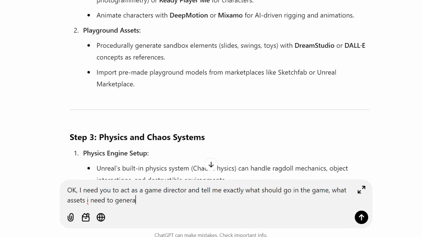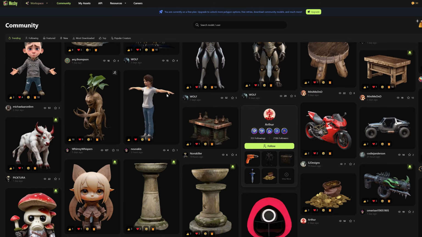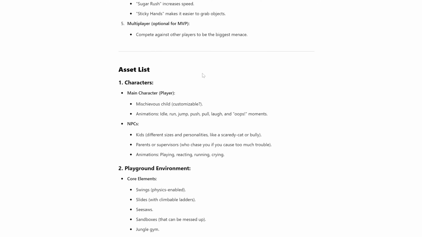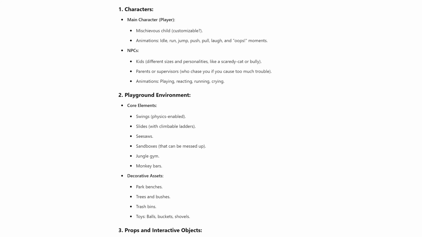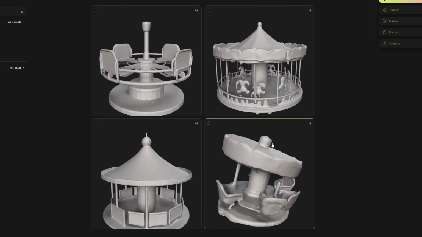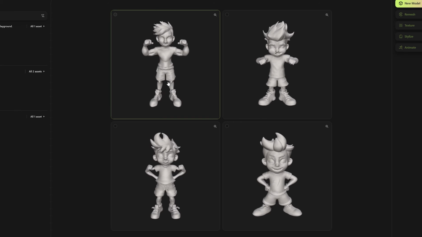Following ChatGPT's lead, I got to work on generating some 3D models. I found out about this service called Meshy, which has a free text to 3D model tool. I first tested it out with some props that ChatGPT suggested we'll have to make, and Meshy did indeed produce a slide and a merry-go-round, kind of, which is pretty sweet.